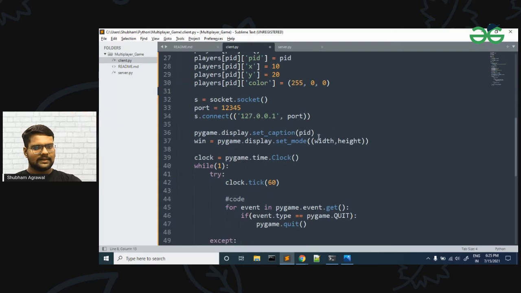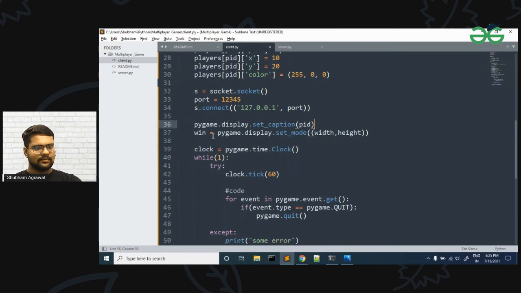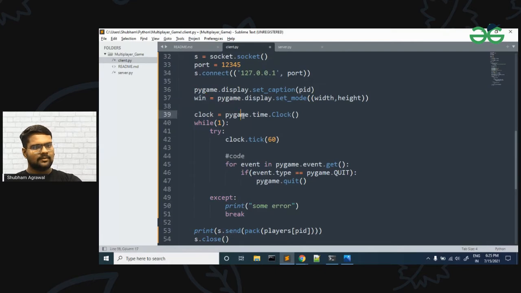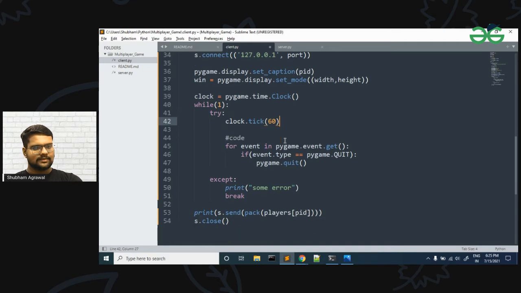So it will create a window of 500 cross 500, and this variable will contain that window. Then we have pygame.time.Clock. This is used to set the frame rate of our game. So FPS is set by this clock, and for this we are using clock.tick, and here I have written 60. So our FPS is 60 frames per second. Here 60 frames are refreshing in 1 second. So this is our frame rate.